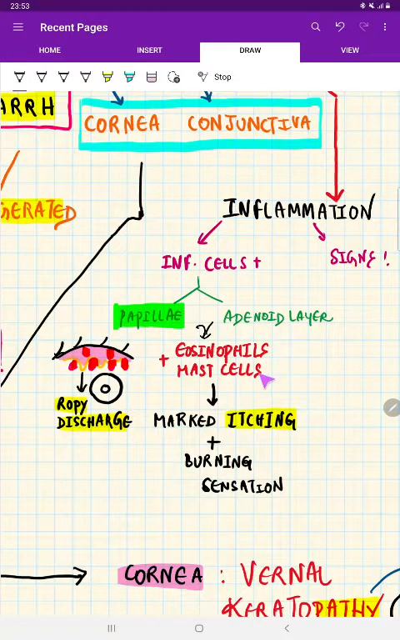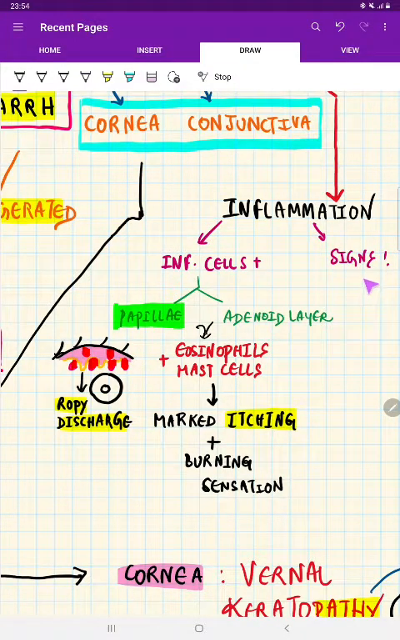These are basically eosinophils and mast cells, and they are seen as papilla in the conjunctiva. Usually, this involves the upper eyelid. Now, there is infiltration in the adenoid layer as well as in the papilla. This is what we see, and we already saw it in the picture also. That is a flat topped papilla, also called cobblestone appearance or pavement stone appearance. This is the papilla, and there will be a characteristic ropey discharge. These eosinophils and mast cells cause marked itching and burning sensation. That is the clinical feature.